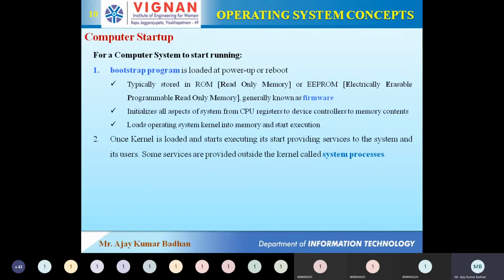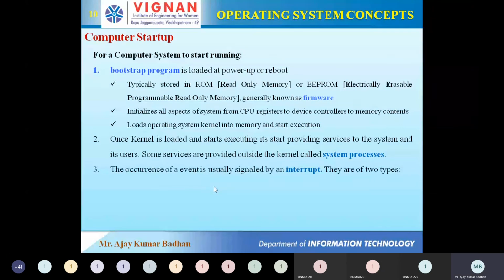Kernel processes have their own separate processes, and those cannot be executed or written by us. They are inbuilt, provided with the operating system. But system processes can be executed. We can create new applications, like in your Android mobile phone, you can create your own Android application, publish it on the Play Store, and others can download and use it. That kind of process is what we call a system process.